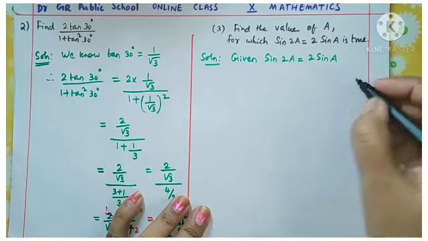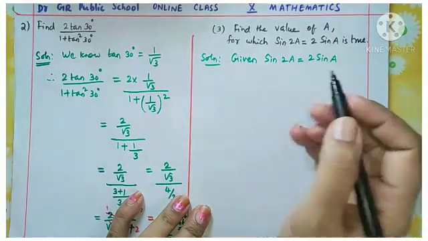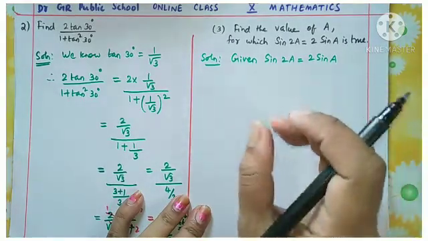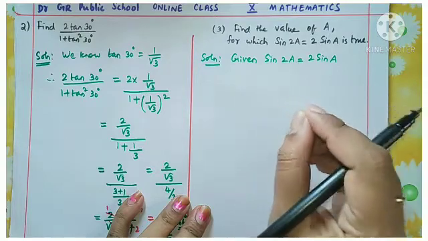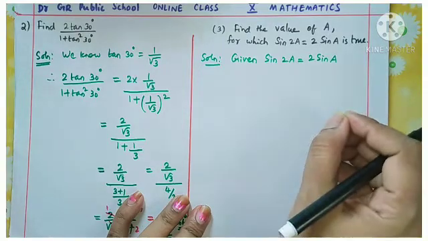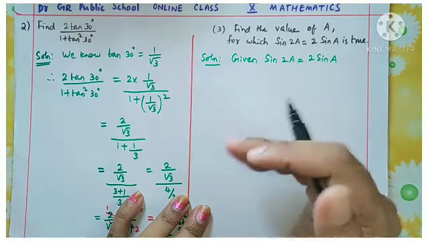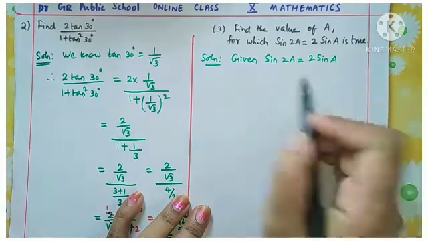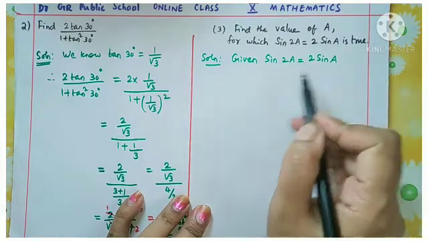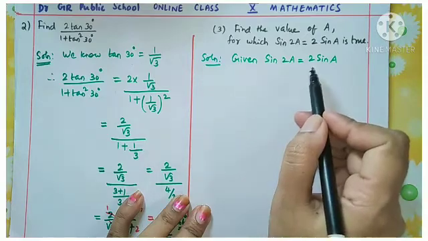Understand? We studied the trigonometric values for 0 degree, 30 degrees, 45, 60, 90 degrees. So we need to check one by one which angle is satisfying this condition. So we can start from 0 degrees.